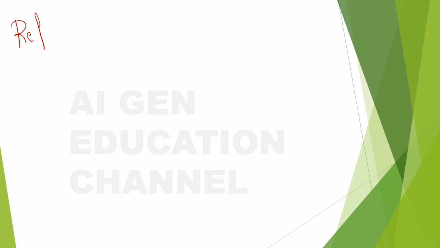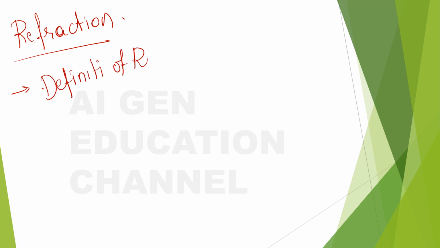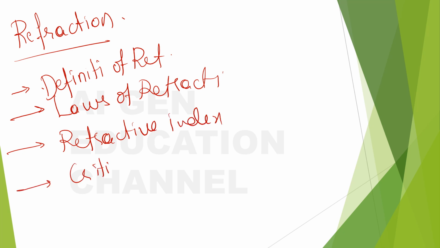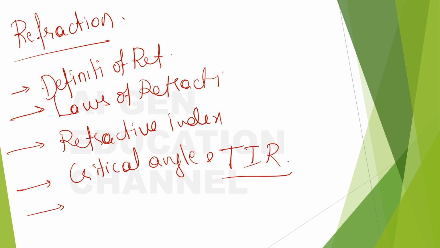Today we shall look into the topic refraction. As a part of this, the topics that we will be covering would be the definition of refraction, then laws of refraction, about refractive index, also about critical angle and total internal reflection, then about dispersion of light.